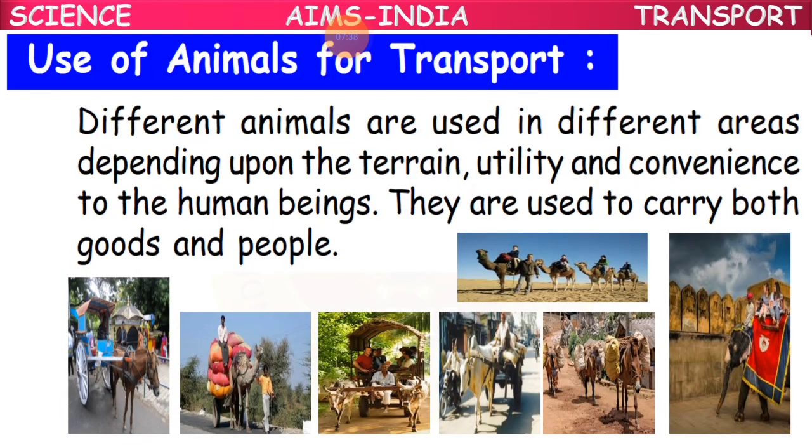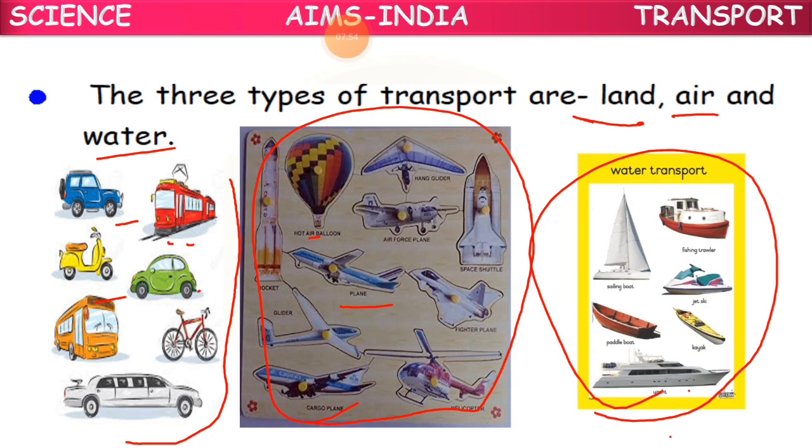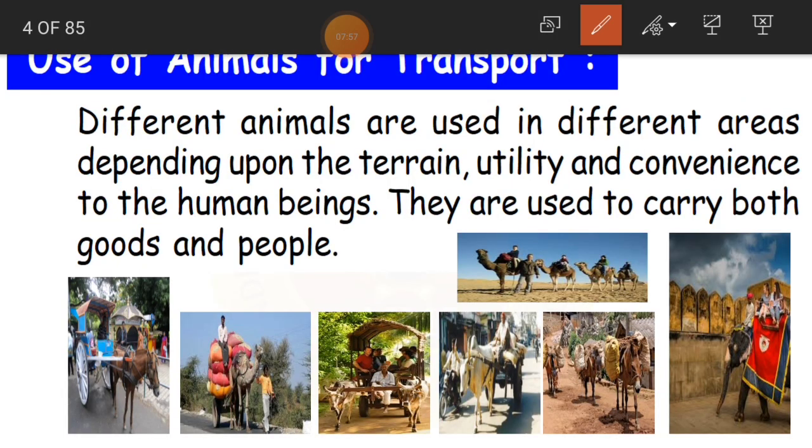Clear? Now, not only do we use vehicles, children, we also use animals for transport. Like what animals do we use? Different animals are used in different areas depending upon the terrain, utility, and convenience to human beings. Different animals are used in different areas depending upon the terrain, in the sense of the land.